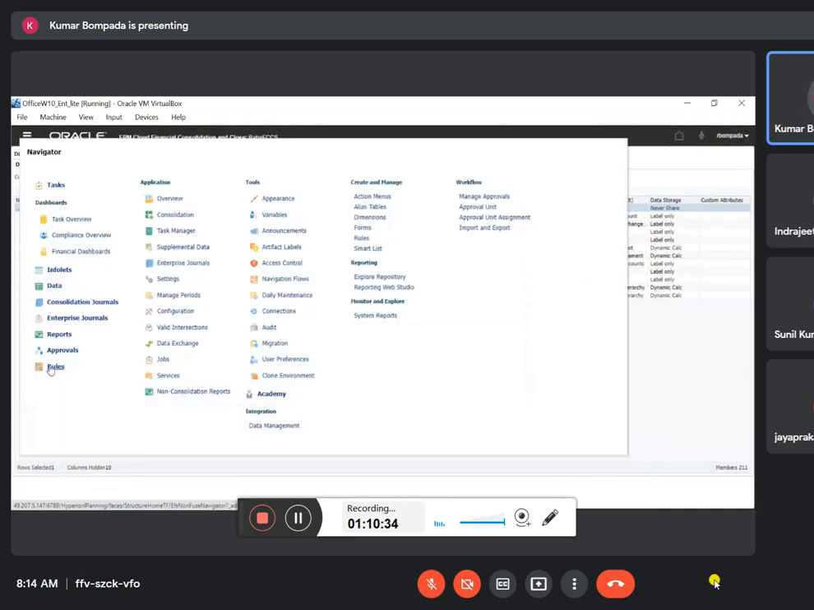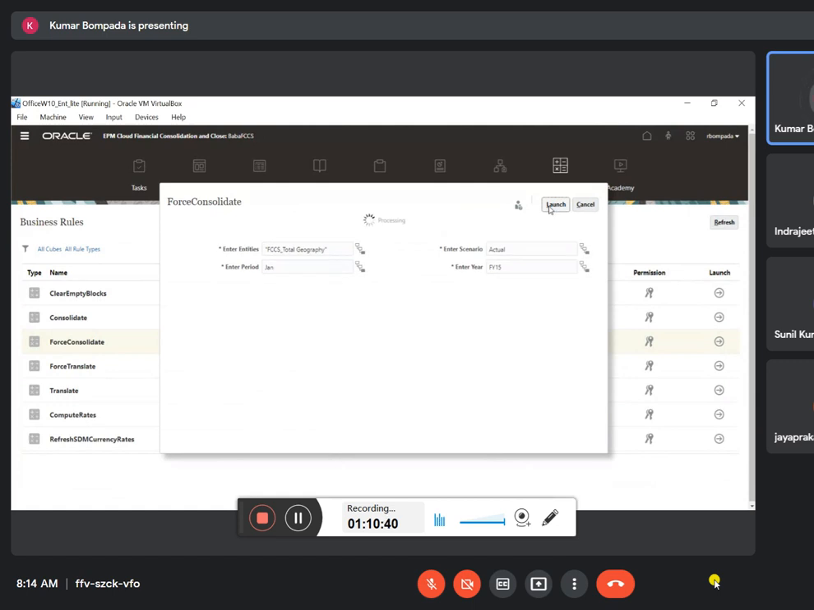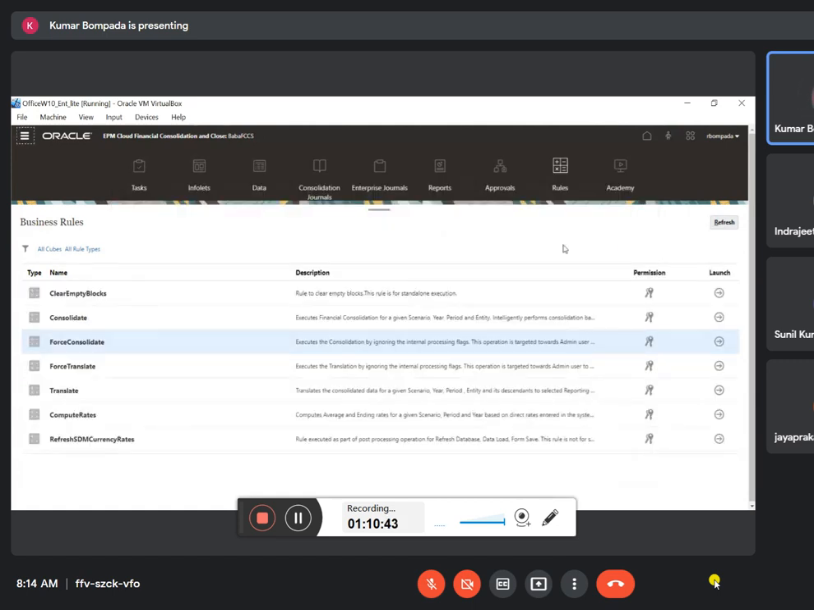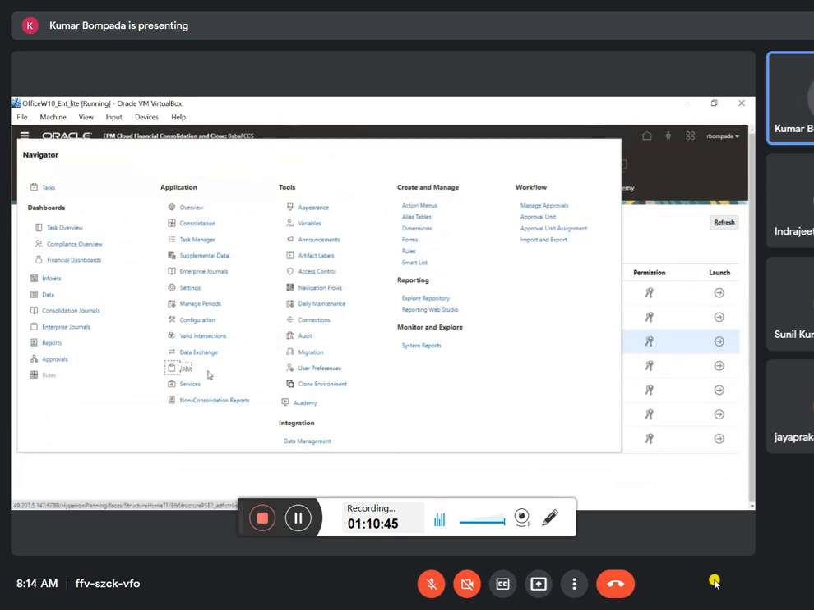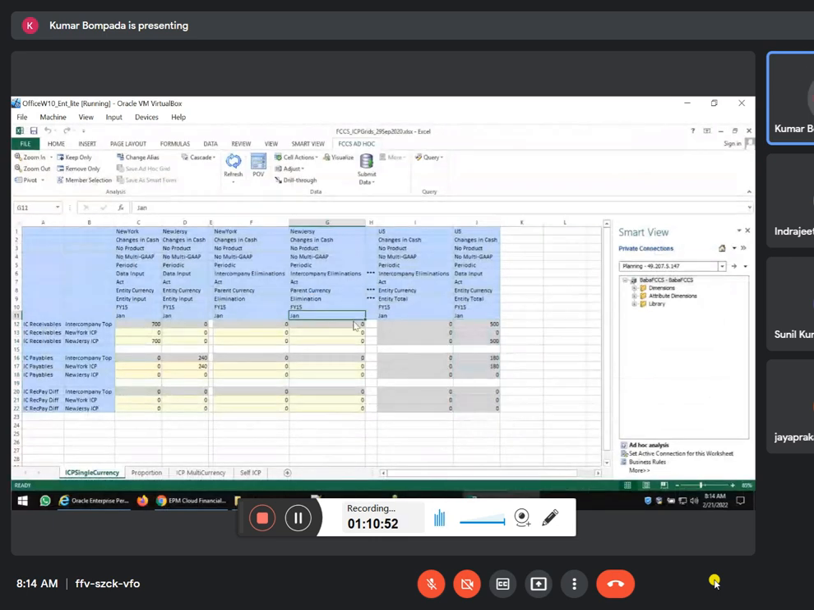So go to rules, force consolidate, yes, launch. Go to jobs and see force consolidate is completed now. Now refresh and see. See, now it happened. So after recognizing the ICP accounts, we did not refresh the database. Remember that. Once you create the plug account, you have to refresh the database, and once you create the ICP accounts, then a second time you have to refresh the database.